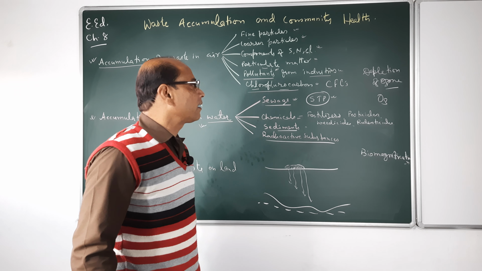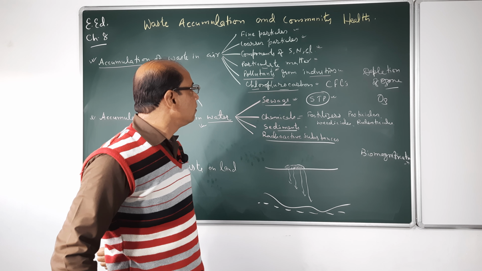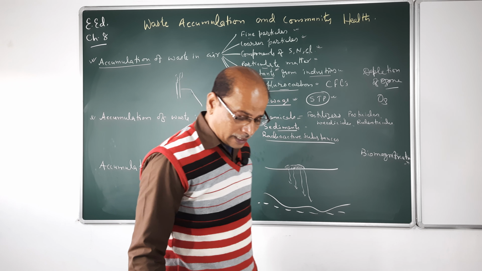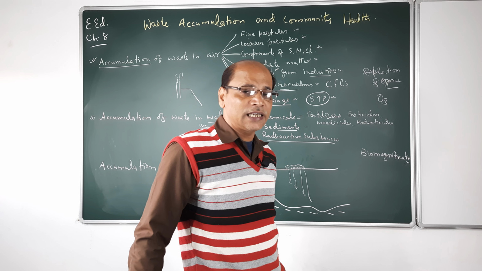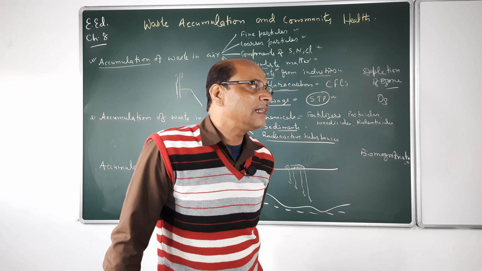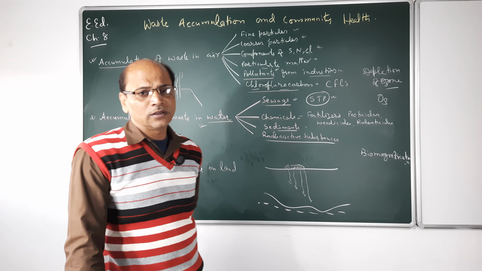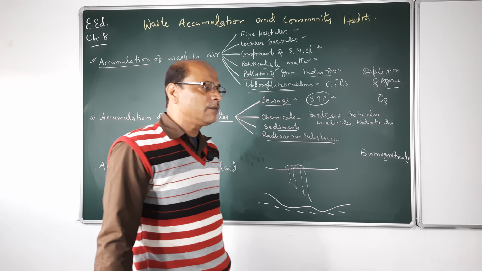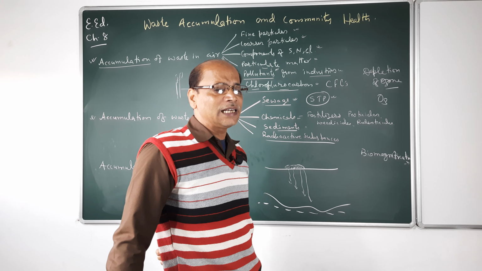So see, community health will be damaged if there are things which are really not fit for the environment. If the air where you live is not good, the water is not fit for drinking or not potable, and the land is also polluted, then you are unable to live there in hygienic or healthy conditions.